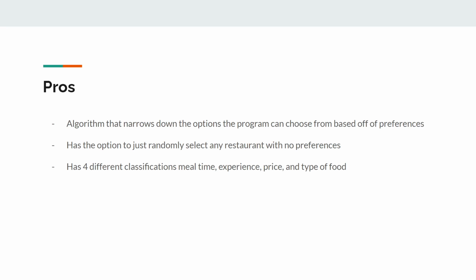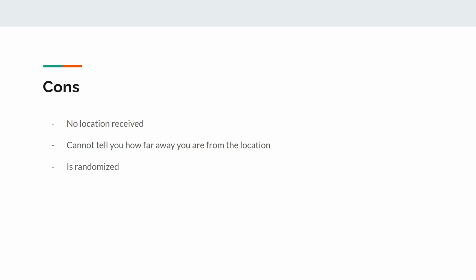Thankfully. So, the pros of what we did choose: an algorithm that narrows it down to the options the program can choose from based off of the preferences that we input as a user. We have the option to just randomly select any restaurant with no preferences. And it also has four different classifications: mealtime, experience, price, and type of food, like American or Chinese.